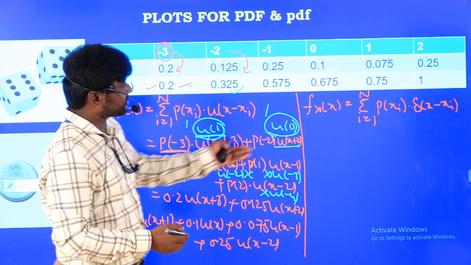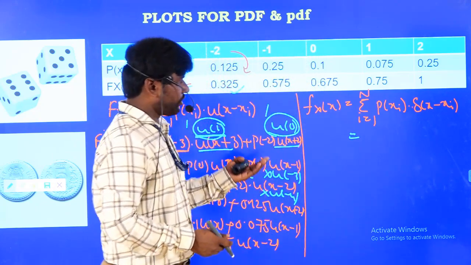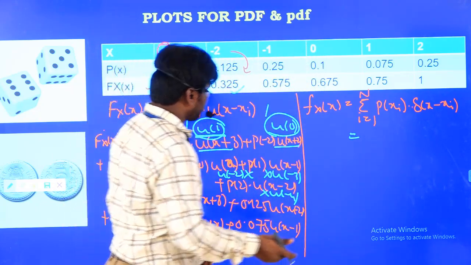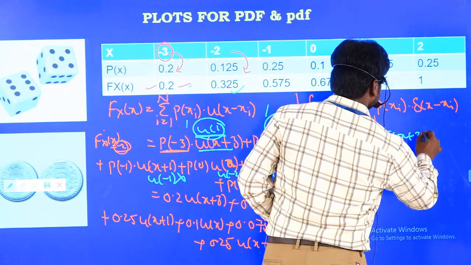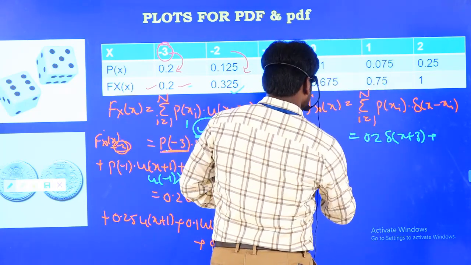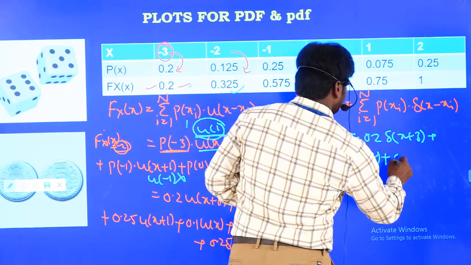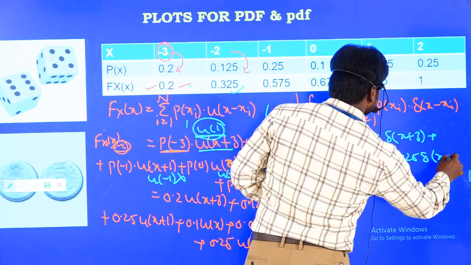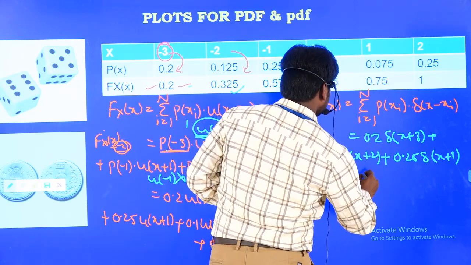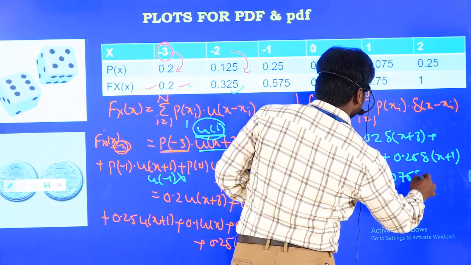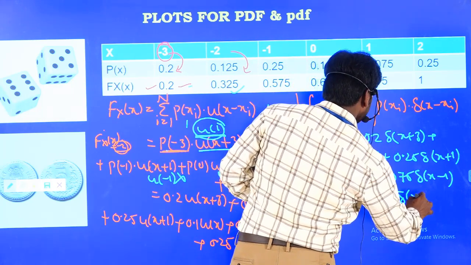Now in a similar fashion, what is the probability density function expansion? In place of u(x minus x_i), we are going to get delta(x minus x_i). So this is 0.2 into delta(x plus 3) plus 0.125 into delta(x plus 2) plus 0.25 into delta(x plus 1) plus 0.1 into delta(x) plus 0.075 into delta(x minus 1) plus 0.25 into delta(x minus 2).